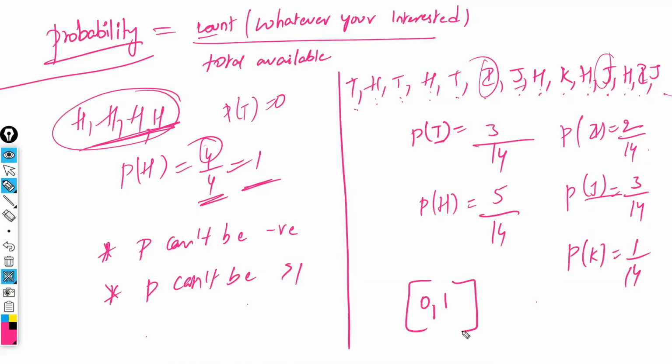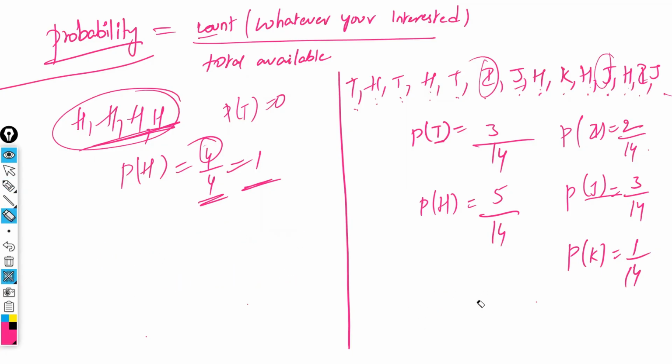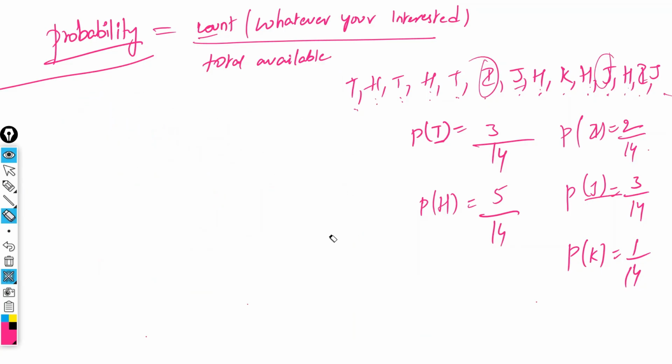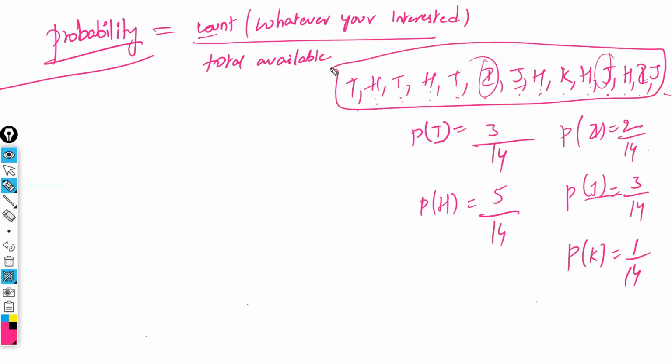Right? Next, observe whatever categories are there in the given data. For example, let us take this data. Complete data, this is the 14 values, the entire data. Out of this entire data, tell me what are the unique values? T, H, I, J, K. These are the unique values.